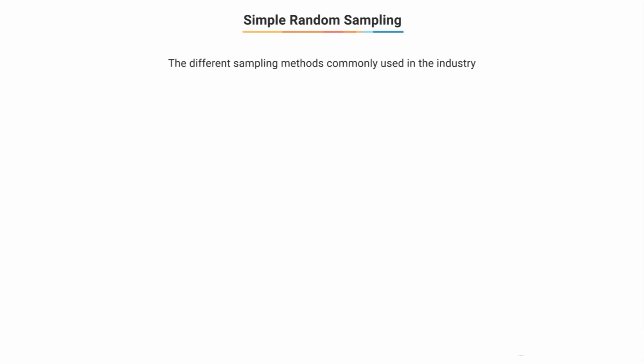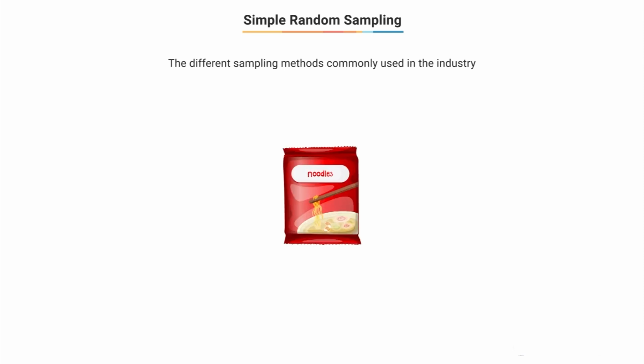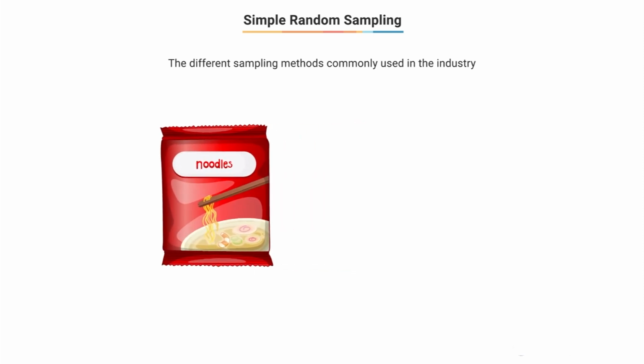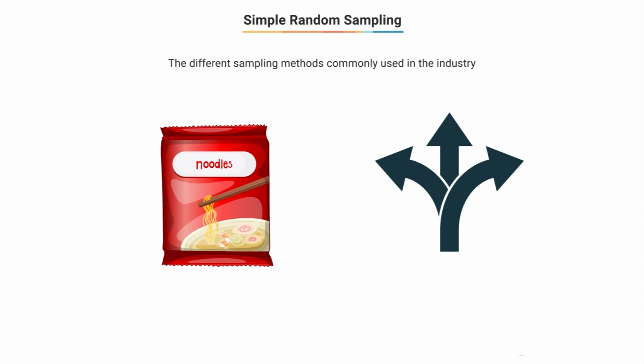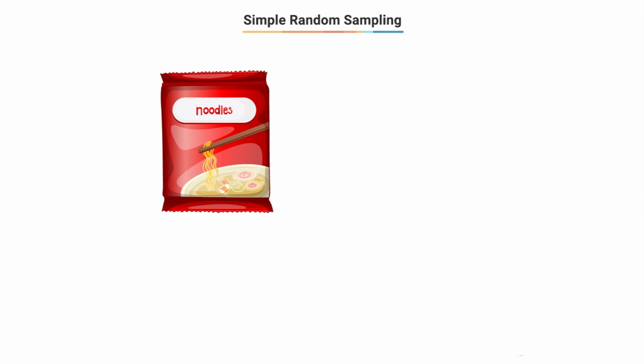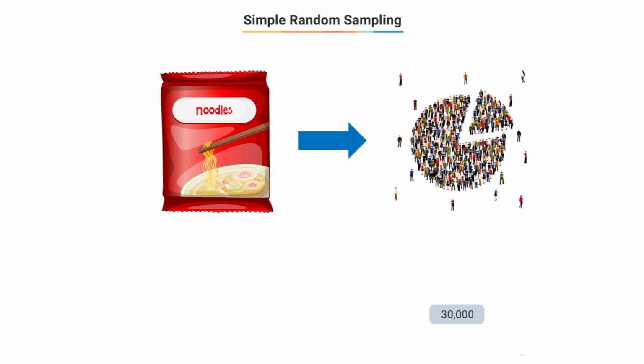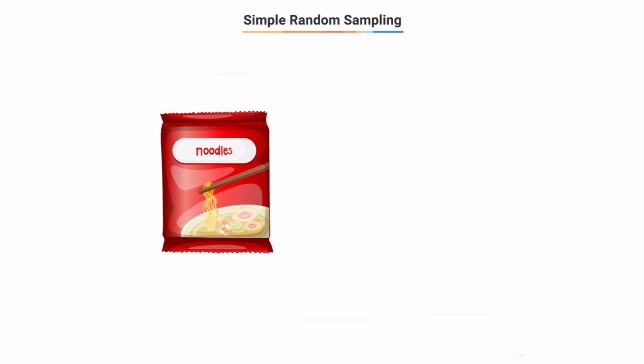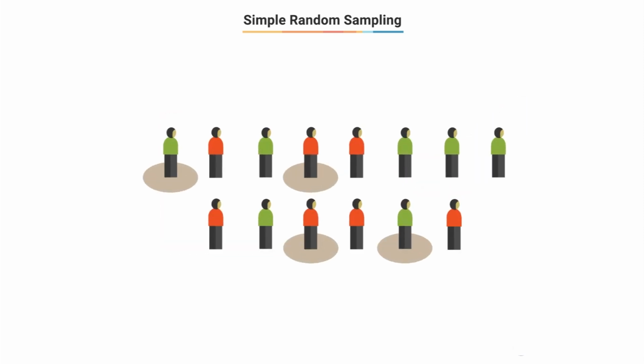So let us understand some of the different sampling methods that are commonly used in the industry. Let's take our noodles example and see what are the different ways in which we can select a sample that has 100 noodle packets. One way is that I get all the noodle packets from the population of 30,000 and then just randomly select 100 packets. So essentially each packet has an equal probability of being selected. This method of sampling is known as simple random sampling.